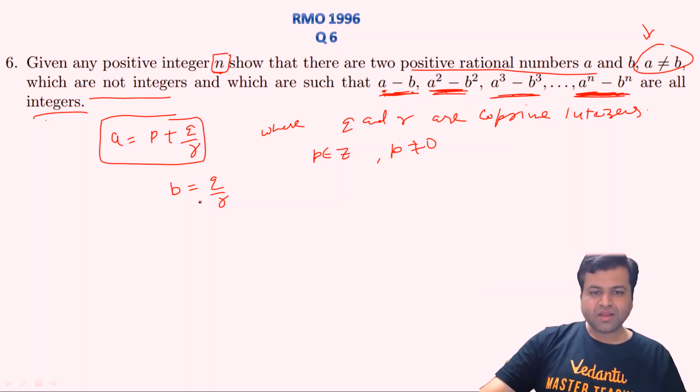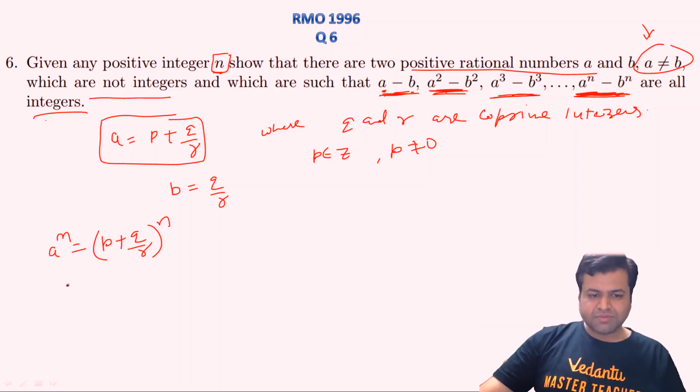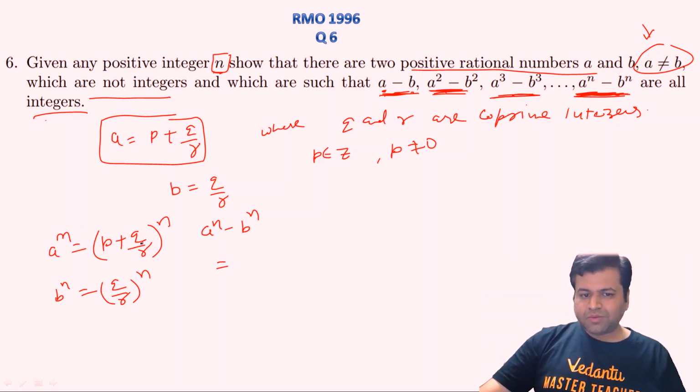So A power n is (P plus Q upon R) power n, minus B power n, which is (Q upon R) power n. If you do the binomial expansion of (P plus Q upon R) power n, you will notice that the Q upon R power n term cancels out.